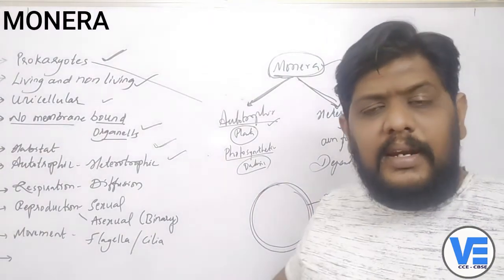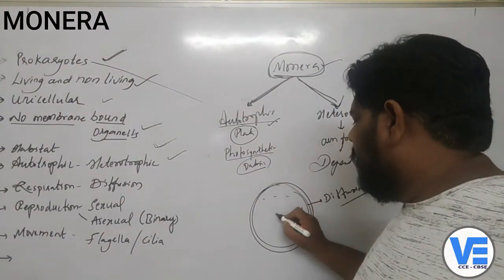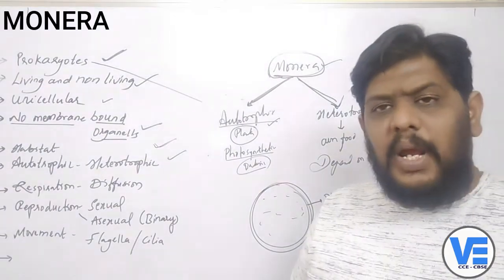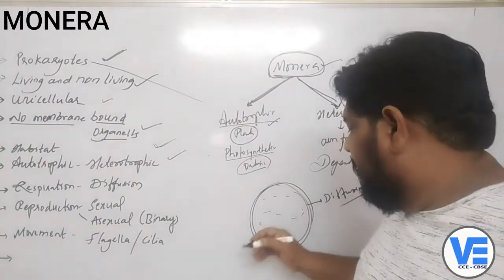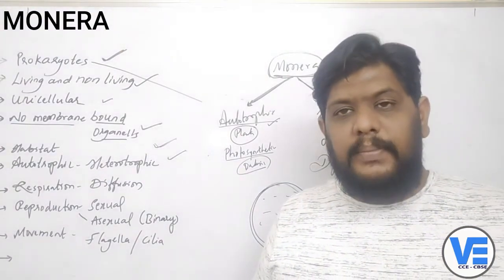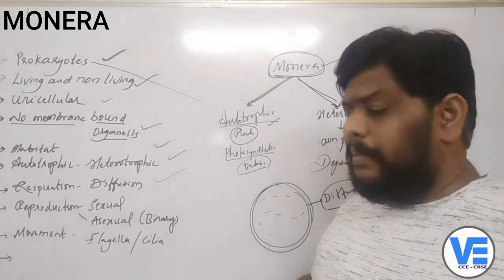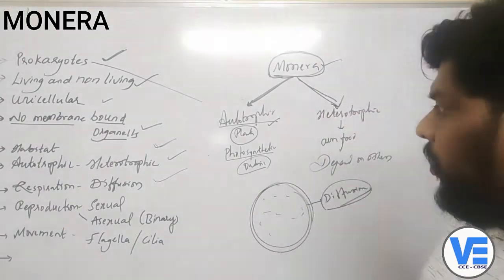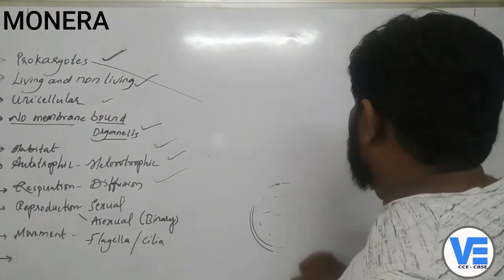Here also you can see that these are the cells, and only a single cell. It doesn't have any other extra organs, right? All that are present are the cytoplasm and the other small organelles. So the kind of life processes which take place here are mostly by the process called diffusion. Right? So now coming to the other point, this point is also a valid point. So you remember this one also.